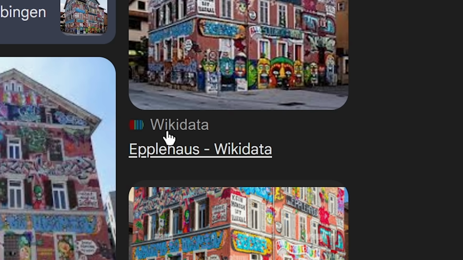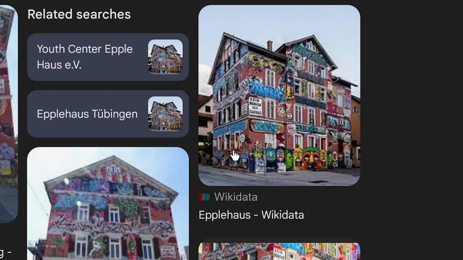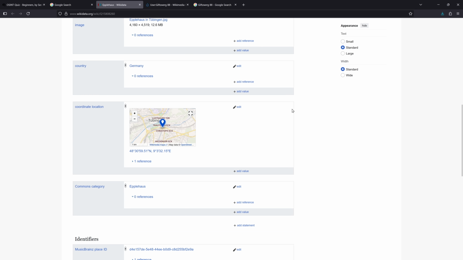Maybe let's try the Wikidata. Oh wait, how does this image even look? It's the edge of the building. Oh yeah, it has to be Wikidata. Why didn't I double check the image? But there doesn't seem to be the author name.